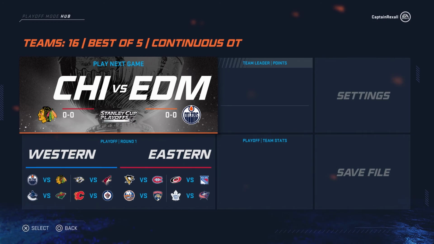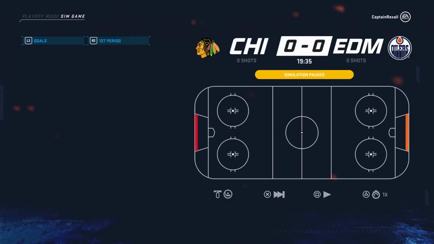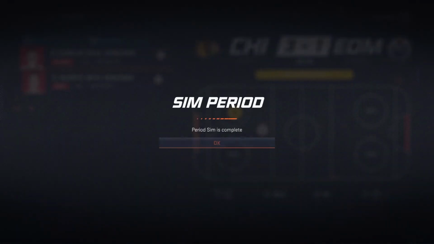Then in the Eastern Conference in Toronto, you got Pittsburgh versus the Montreal Canadiens, the New York Islanders versus the Florida Panthers, Carolina Hurricanes versus the New York Rangers, and the Toronto Maple Leafs versus the Columbus Blue Jackets. So let's get started right on the simulation. I'm excited to get this thing started up. I didn't mean to actually simulate like that.